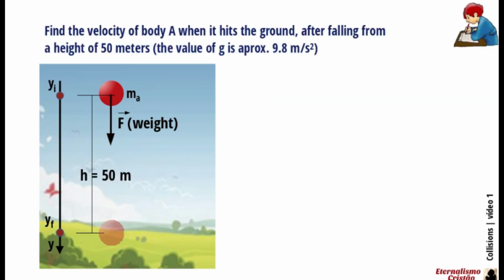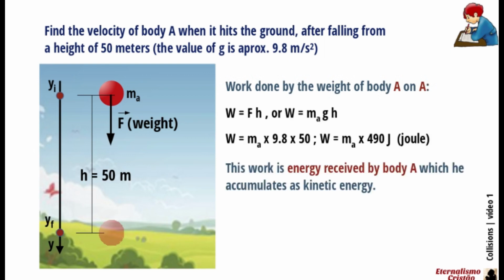Please, solve this easy question. Find the velocity of body A when it hits the ground, after falling from a height of 50 meters. The value of g is approximately 9.8 meters per second squared. Find the work done by the weight of body A on A itself. This work is energy received by body A which it accumulates as kinetic energy. Note that we can cancel the value of the mass of the falling body. That's why mass does not affect velocity, during the fall, as Galileo deduced.